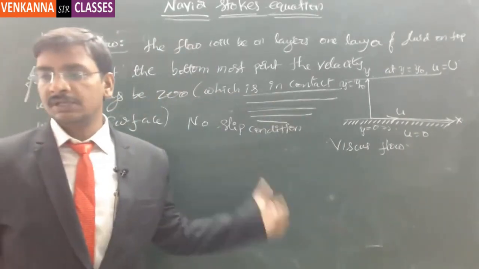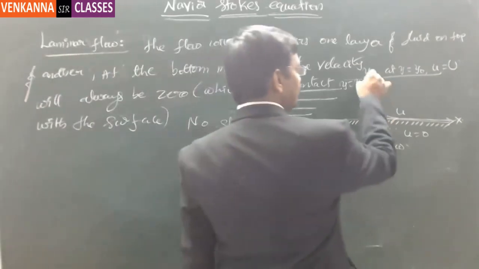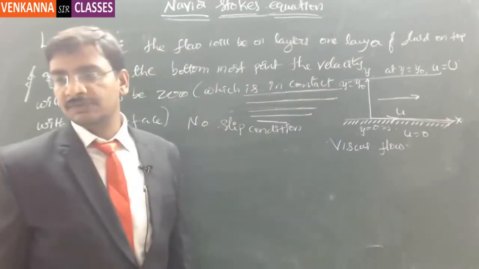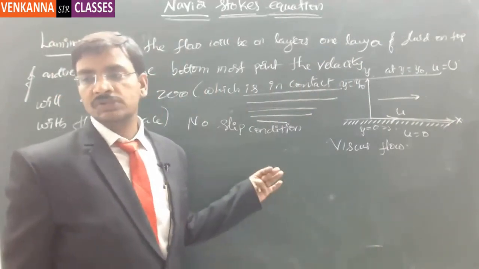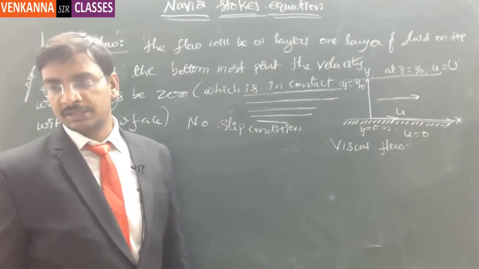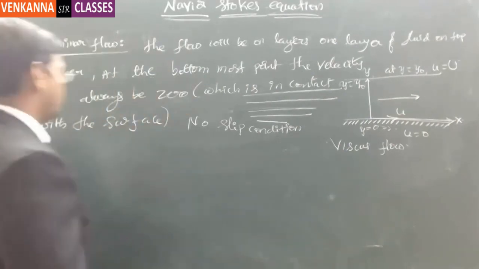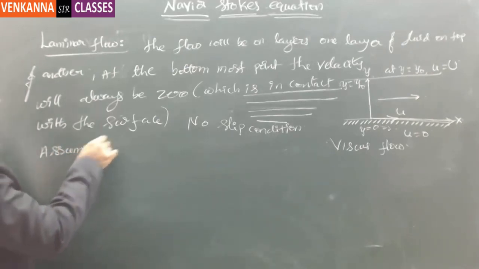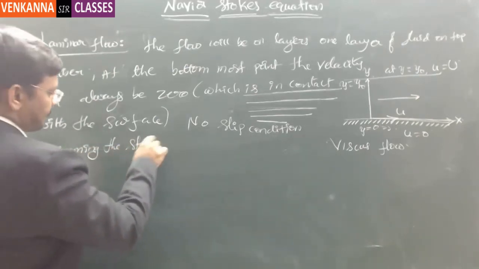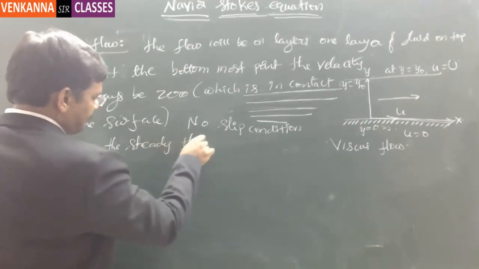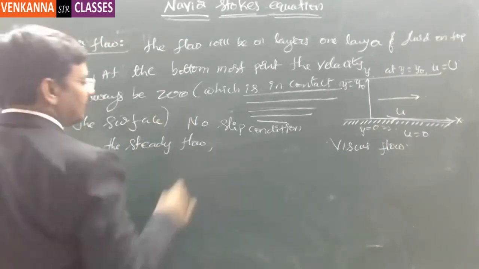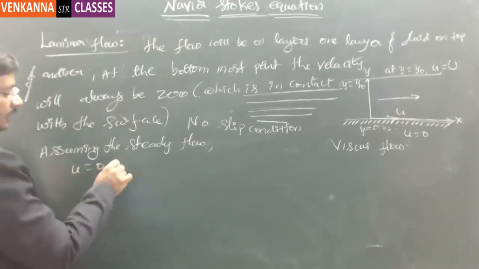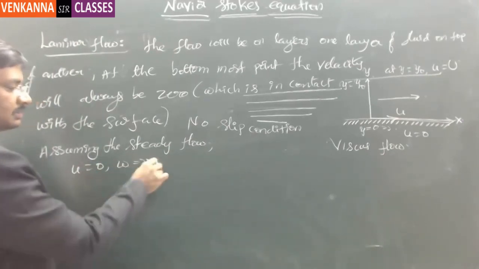Now, in this particular case, let us say this is the y-axis and the flow is along the u direction, that is the x direction. Then our Navier-Stokes equations will be reduced to a greater extent, assuming the steady flow. So v is equal to 0, w is equal to 0, we have not considered it anyway.